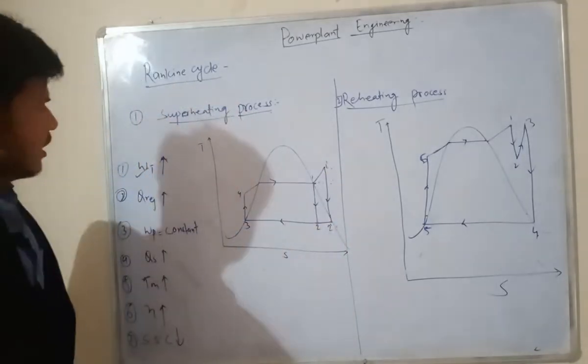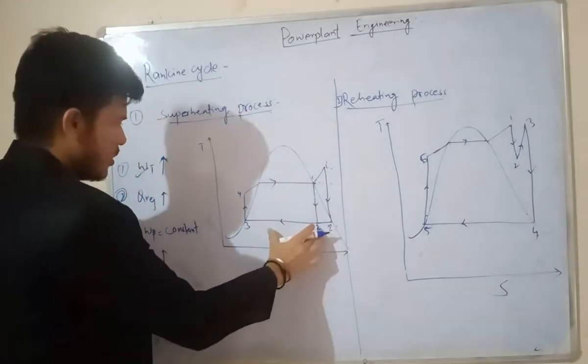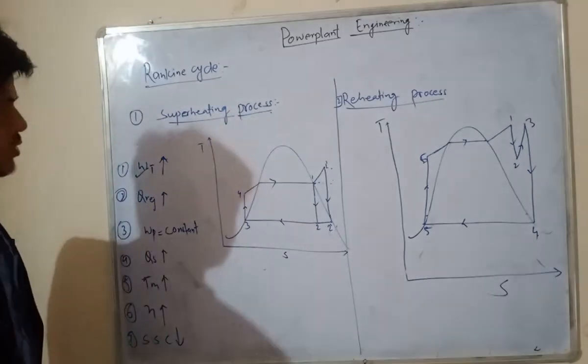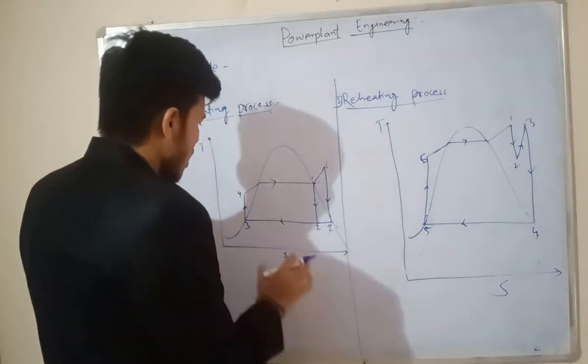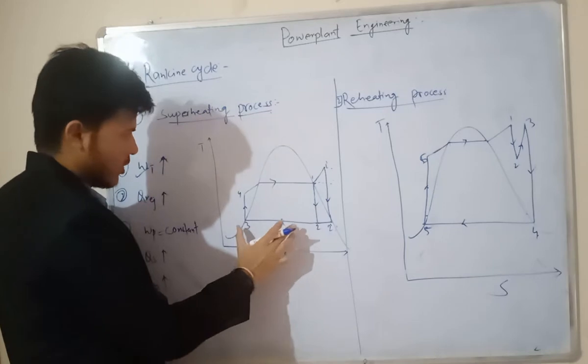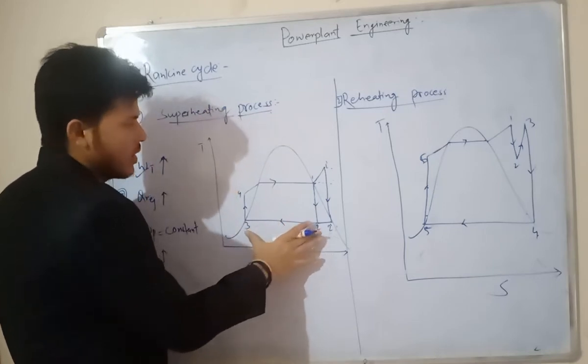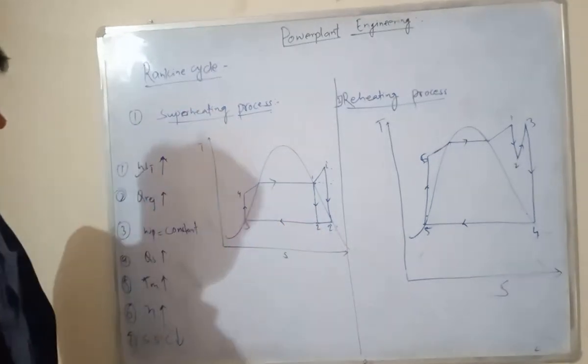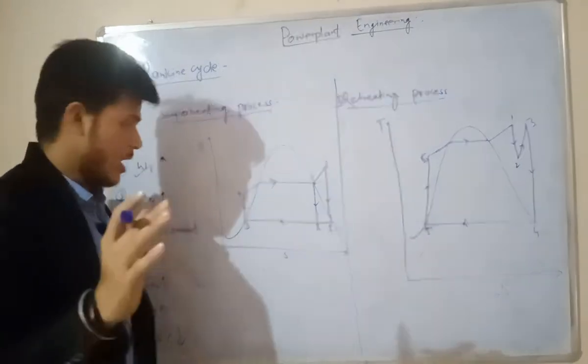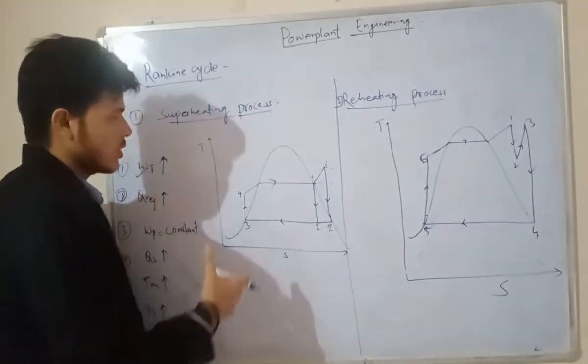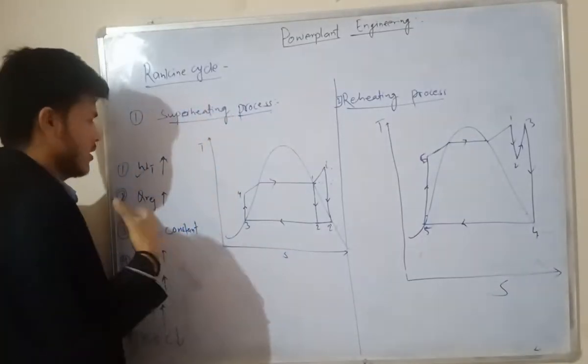Now coming to the condenser. Without superheating, the condenser process ranges from 2 to 3. After the superheating process, the condenser is rejecting more heat.